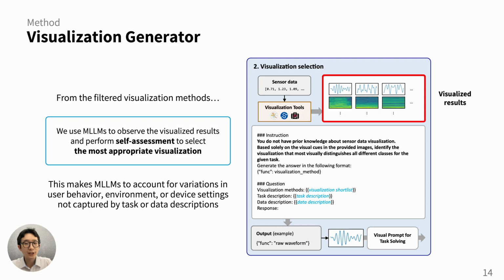Here, we generate the visualizations using all the filtered tools, and the multimodal LLM observes them and performs a self-assessment to determine the most appropriate one. The prompt for this step includes the visualization results, instructions related to the filtered tools, and descriptions about the data and the task. The outcome of this process is a single final visualization that we use in our visual prompt. From this step, we aimed for the multimodal LLM to account for subtle variations in user behavior, environment, or device settings, which are factors that may not be fully captured by the data and task descriptions alone.